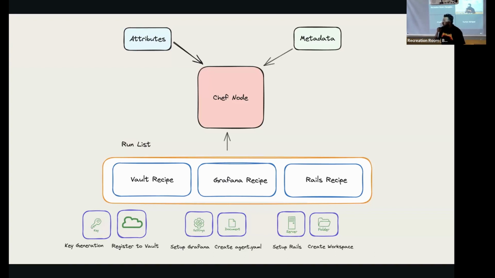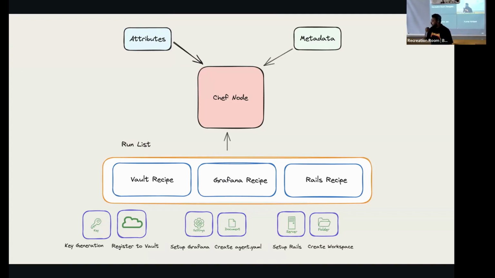We would first start by running the Vault recipe, which would set up the key, register it to Vault, something like that, start the Vault agent, then start the Grafana agent for monitoring, and then start the Rails recipe for setting up Rails, everything.